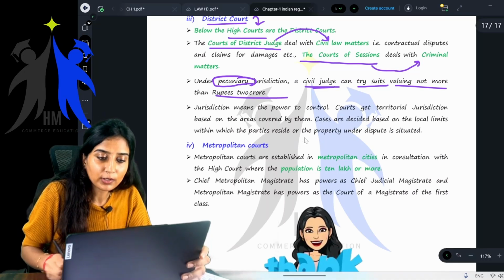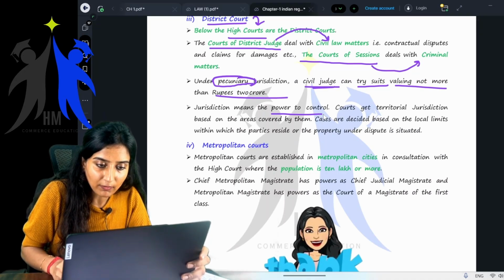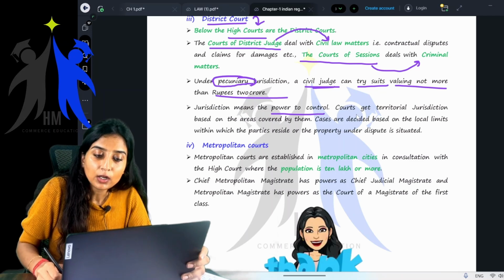Next, jurisdiction. What do you mean by jurisdiction? Jurisdiction means the power to control.